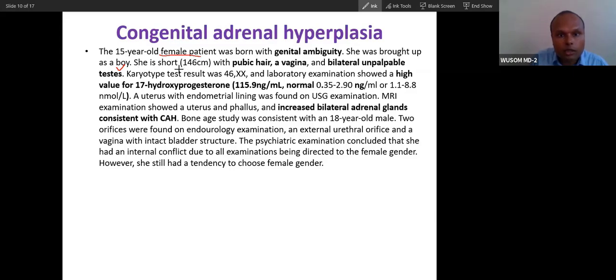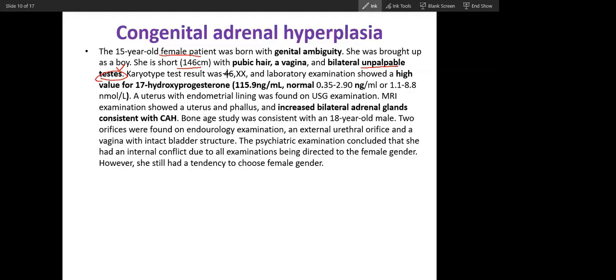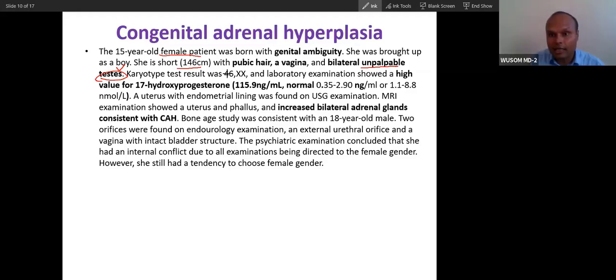She is short in height, 146 centimeters, with pubic hair, vagina, and bilateral unpalpable testes. Testis is unpalpable, this is a very important clue. So this female will have testicle-like things, but there will be no testicle inside, unpalpable testicles.